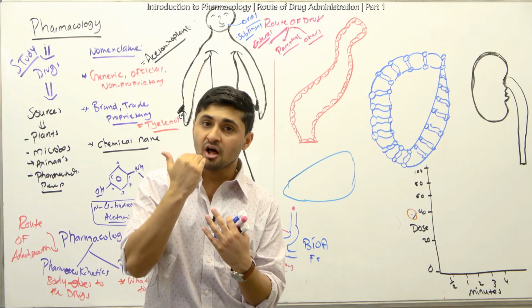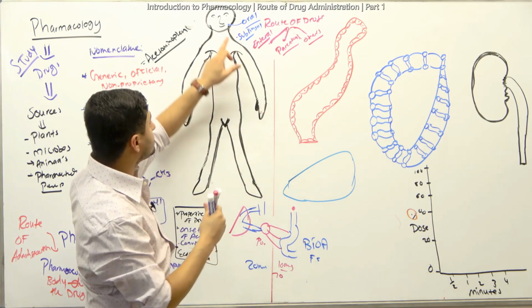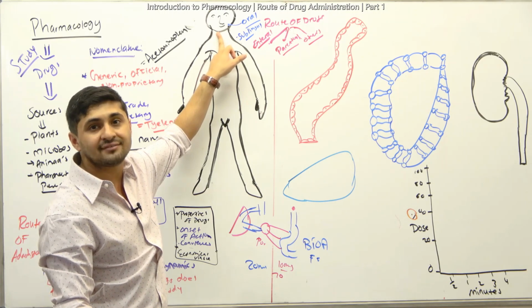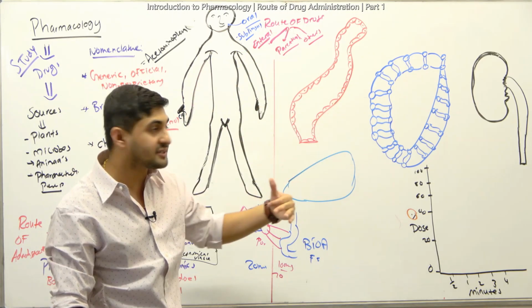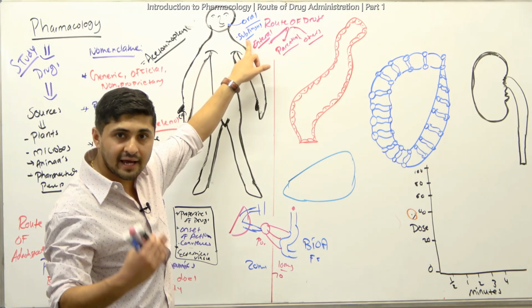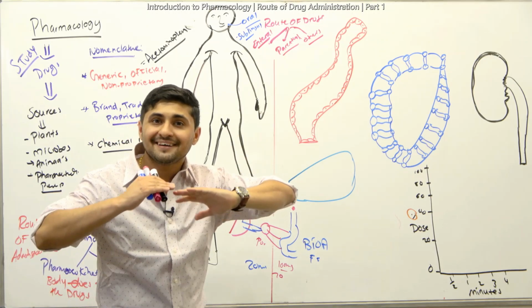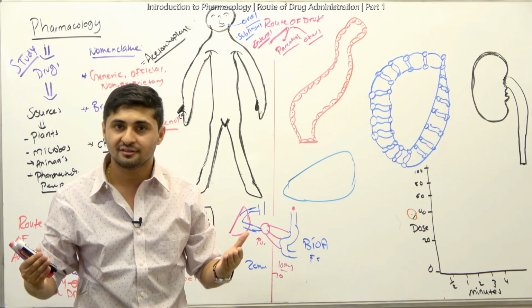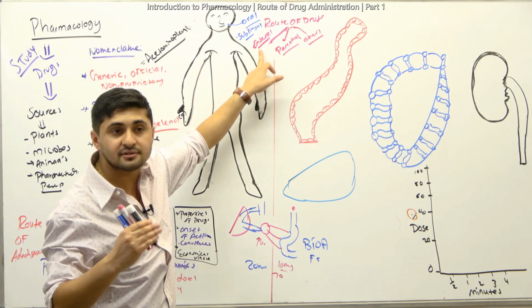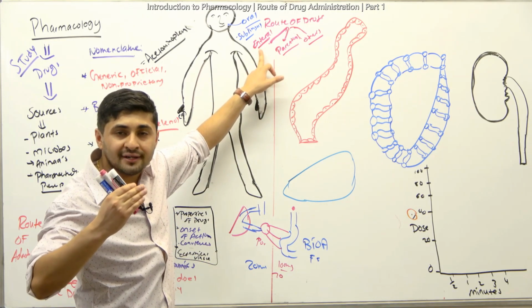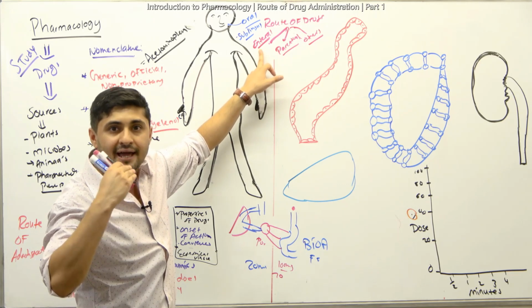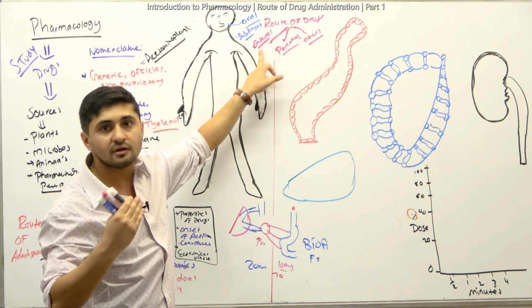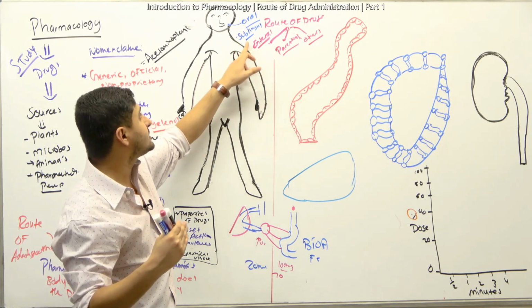But if you dissolve it, from the mouth it will directly go to the superior vena cava and then to the heart. That's what's going to happen. So sublingually, it avoids the first pass effect, meaning that it doesn't get to the liver. The benefit of a sublingual route is a quick, rapid response, and it is going to go to the heart much more quickly. That is what sublingual does.